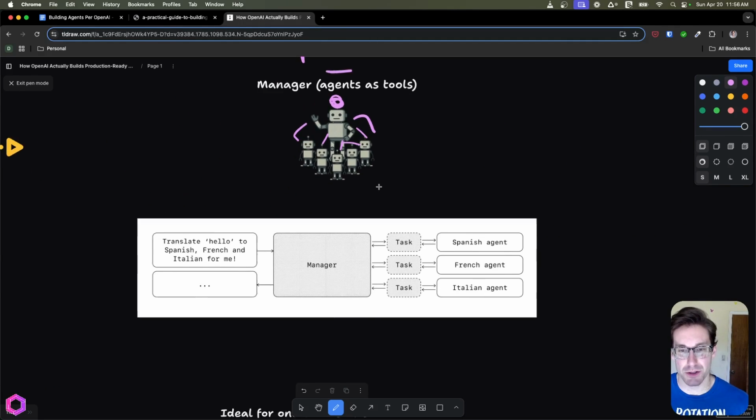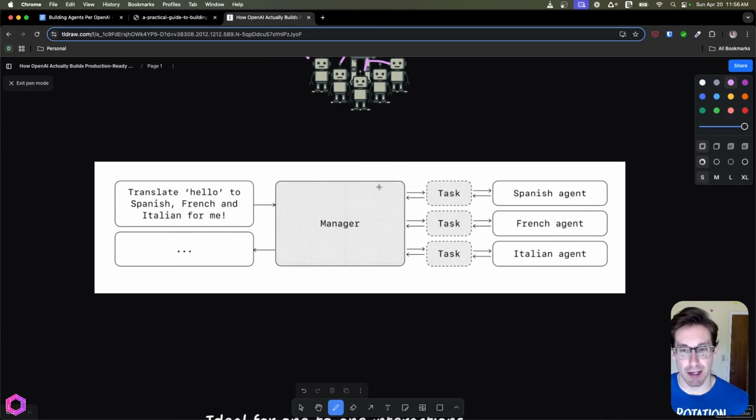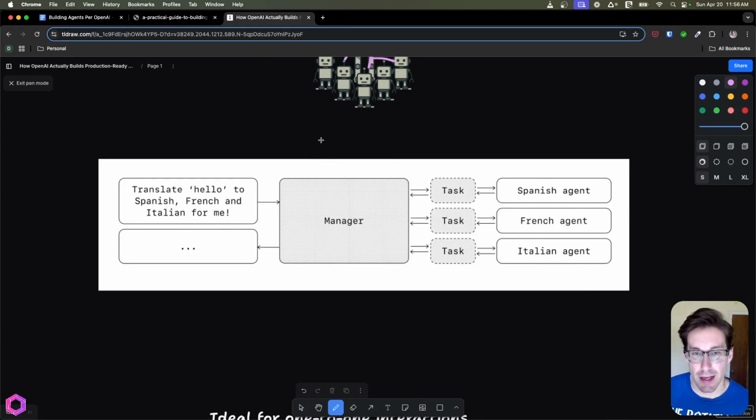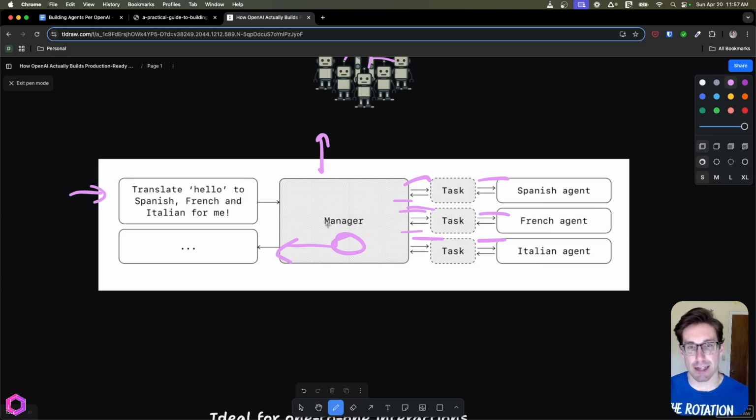So for the manager structure, this is an example from the OpenAI guide where we have an agent that helps do translation. And our user here is saying, okay, can you translate hello to Spanish, French, and Italian for me? So the manager is the one that maintains the conversation with the user. They take this, they pass it off as a task, and they say, okay, I'm going to pass this task off to my Spanish agent, my French agent, my Italian agent. They're all then going to work through this process and send the response. The manager will then consolidate all the responses and send that back to the user. So it acts as the main interface between the user and all the agents.